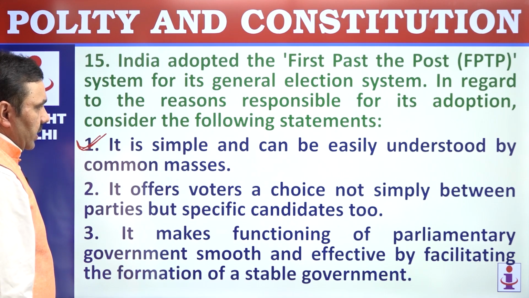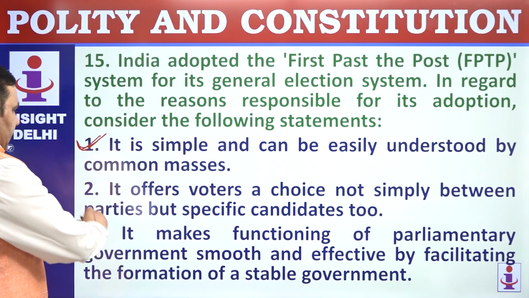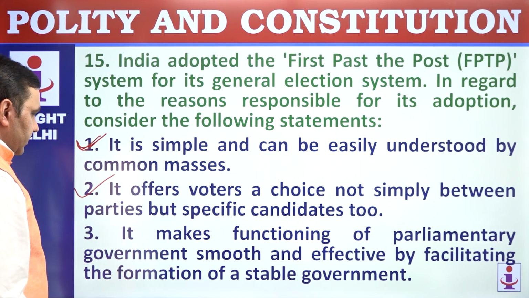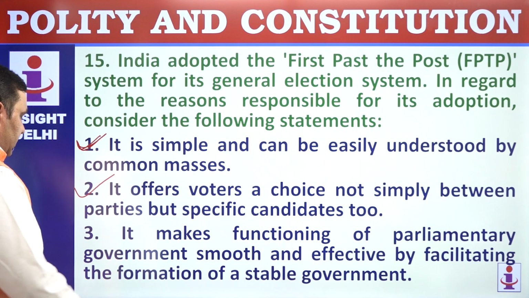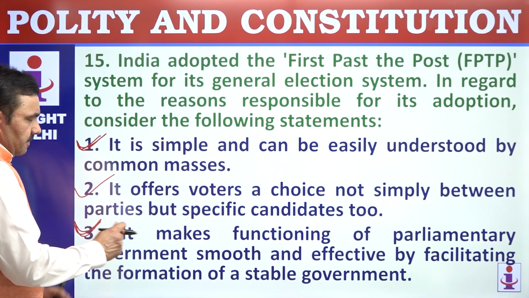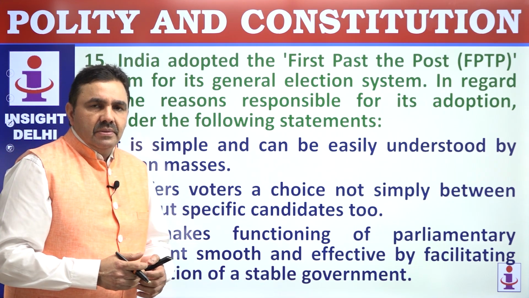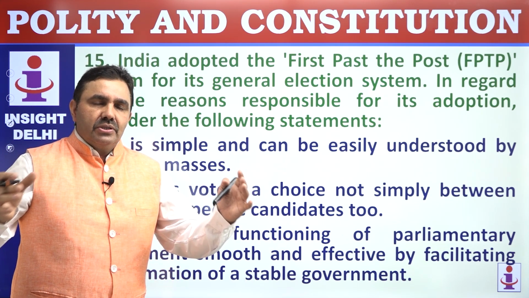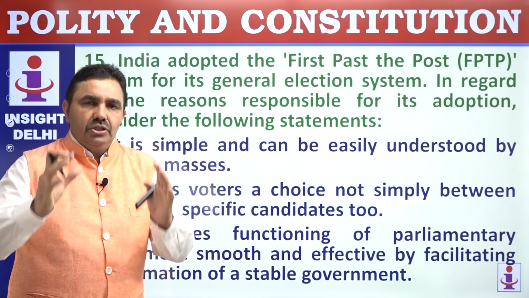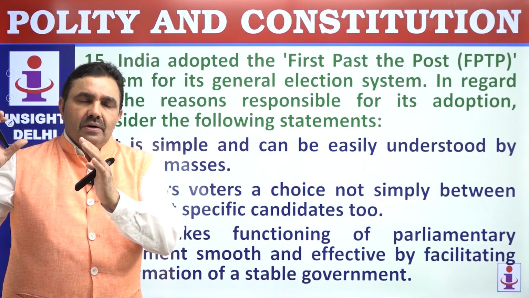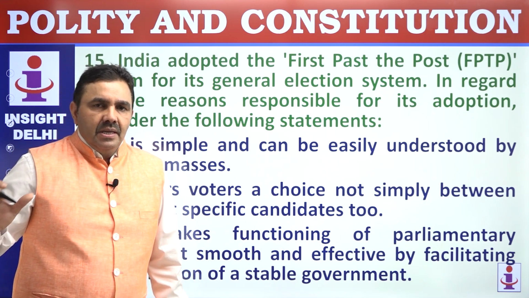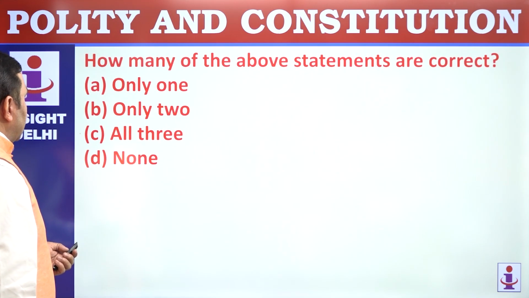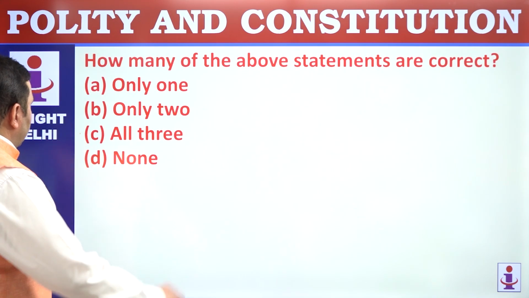It offers voters a choice not simply between the parties but also candidates. Perfectly correct. It makes the functioning of parliamentary government smooth and effective by facilitating formation of a stable government. Because if you have a proportional representation system, then multiple parties come into existence, because seats are allotted in the ratio of the percentage of votes received by a party. So that creates political instability. How many are correct? All 3 are correct here.